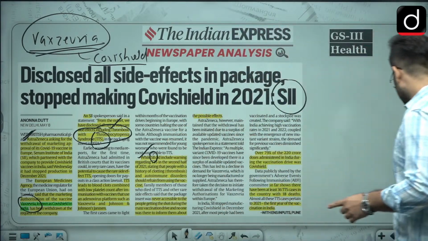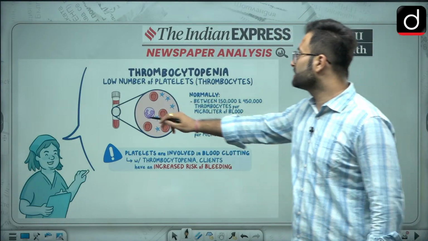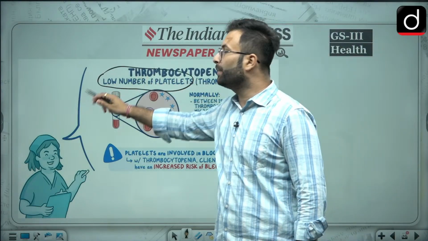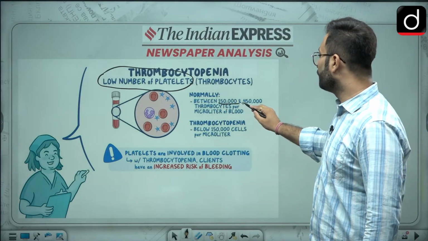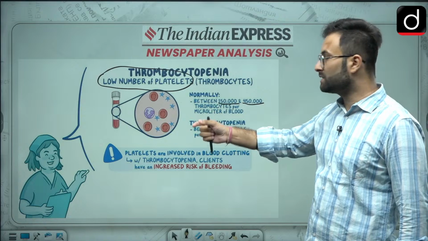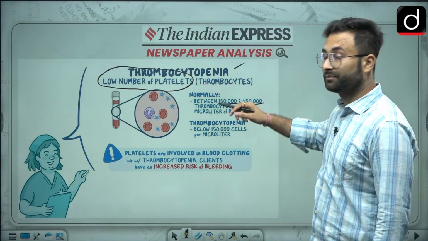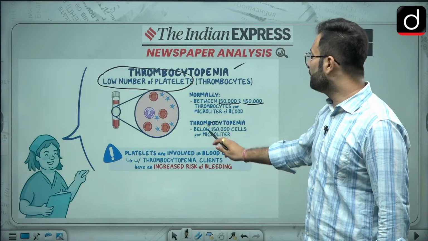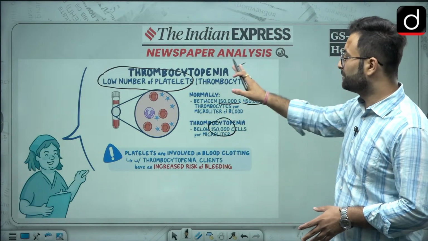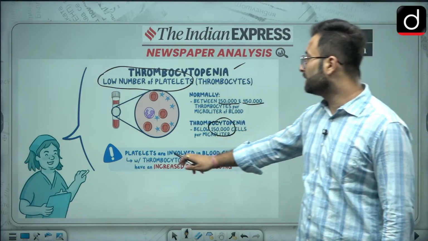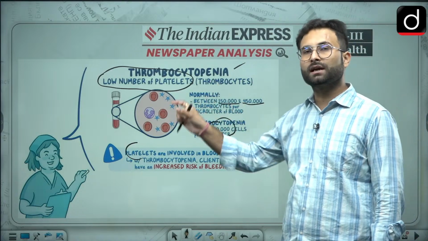So this is about thrombocytopenia syndrome. A low number of platelets will be there, and ultimately that will impact the blood clotting. Normally there should be between 1,50,000 to 4,50,000 platelets present in the human body, but because of this thrombocytopenia issue, the platelet count will be below 1,50,000 cells. Platelets are involved in blood clotting, and that is why this side effect will impact the clotting situations.